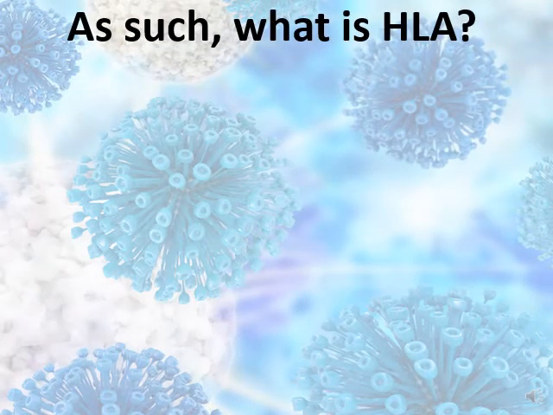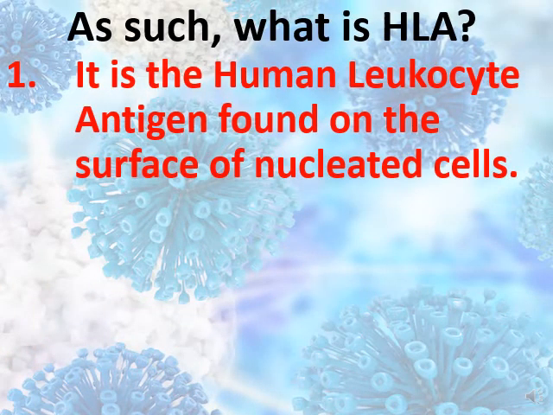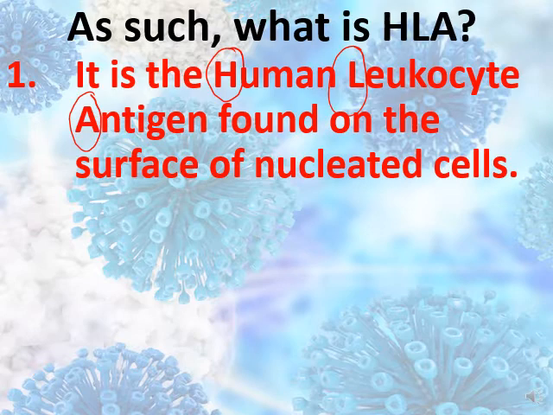HLA. The definition: it's called the human leukocyte antigen. H for human, L for leukocyte, and A for antigen. So human, leukocyte, antigen. Where is it found? It's found on the surface of nucleated cells.